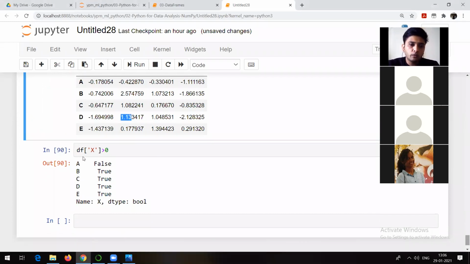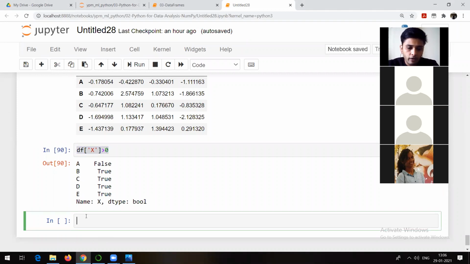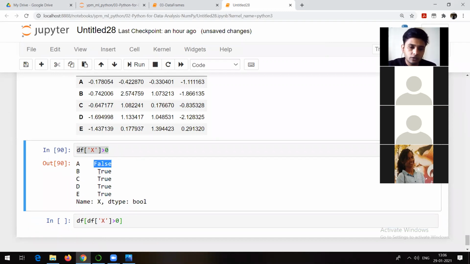Now here what I can do is, as this one is showing me, this is also indexing, as this particular thing is showing me true or false according to this particular condition. But what if I want to see the actual values? So yes, you can do that. Let me copy this, and if I go and put it inside df of that particular condition, wherever it's false, it's not going to show me the value. Wherever it is true, that value is going to be shown.